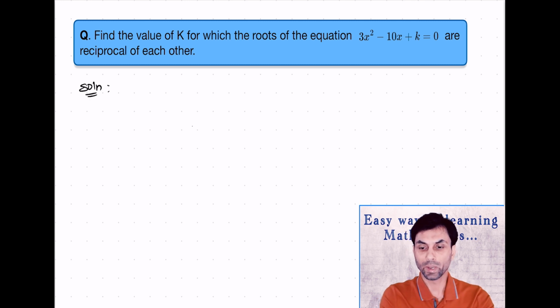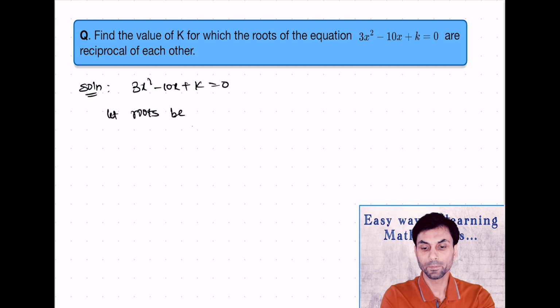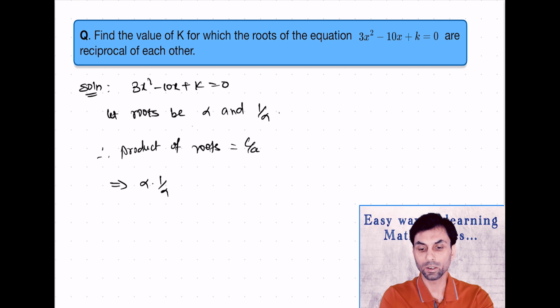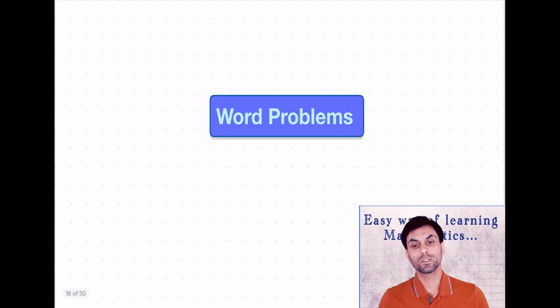So using that, we have 3x square minus 10x plus k equals 0. Here we'll say let the roots be alpha and 1 upon alpha. So we can write therefore the product of roots will be c upon a, and that will be alpha into 1 upon alpha is k upon 3, which implies 1 equals k upon 3, and so the value of k will be 3.